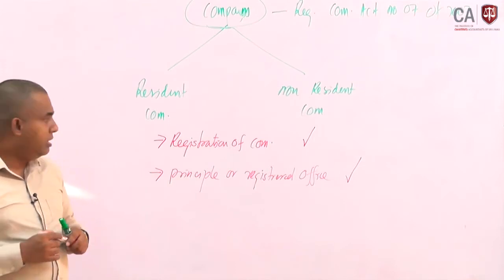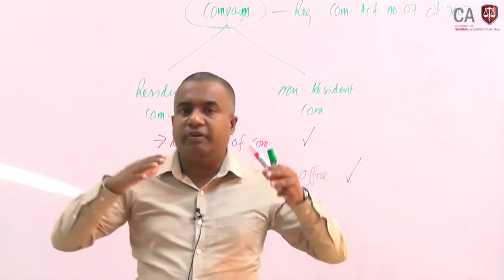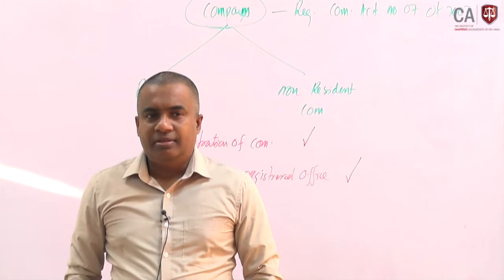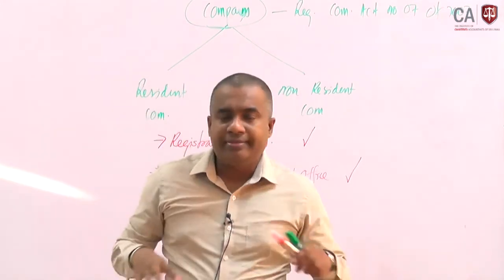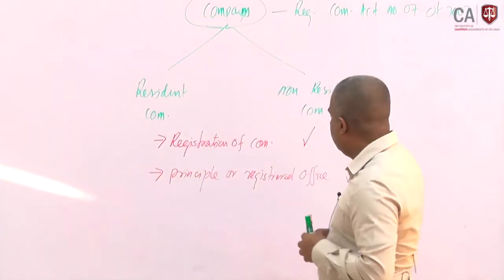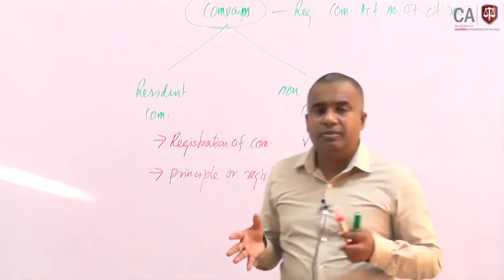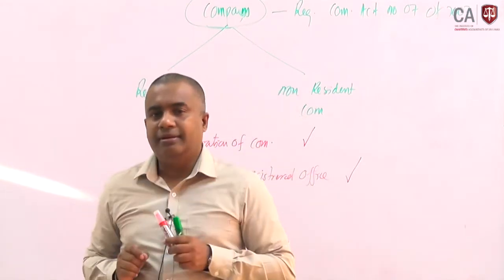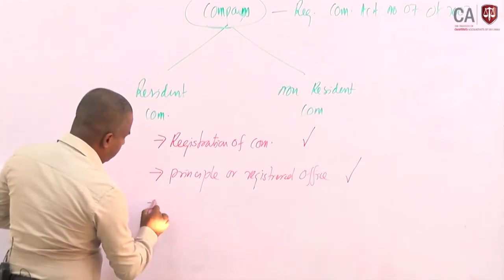Sometimes a company may have two different registered offices in two different countries, or many registered offices depending on the scale of the business and the way they do business. Then based on the first two points, sometimes it may not be possible to decide whether this company is resident or non-resident. So there is a third point we have to consider.